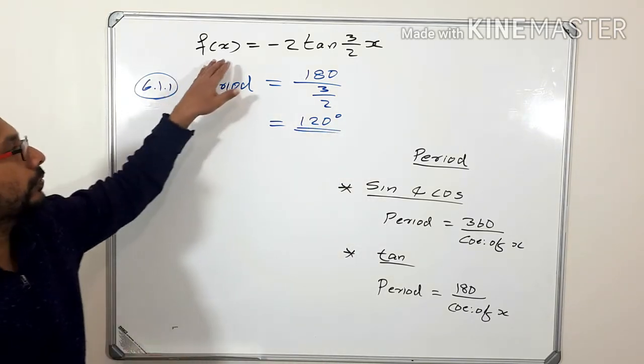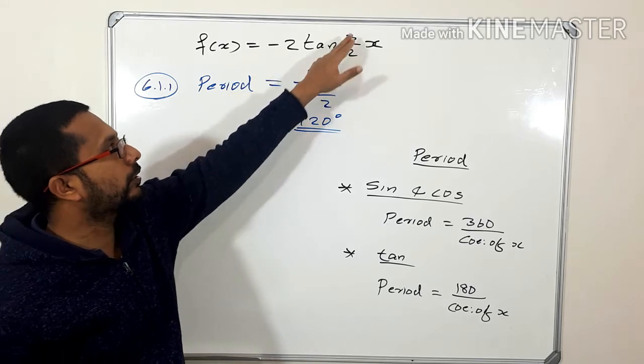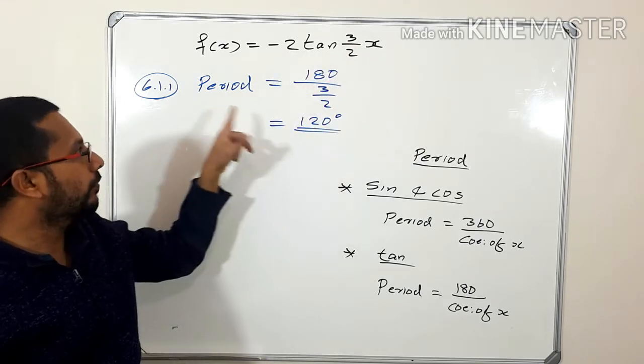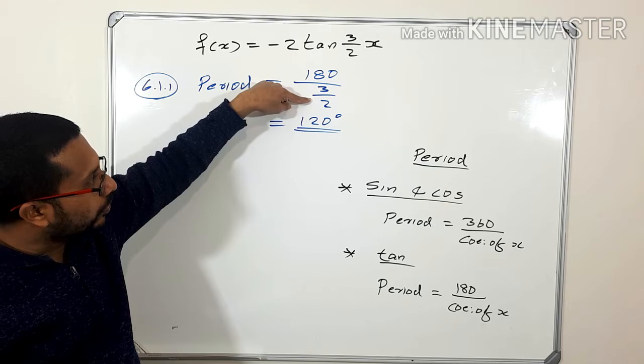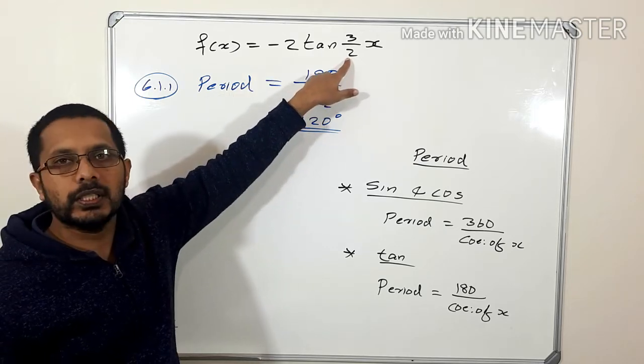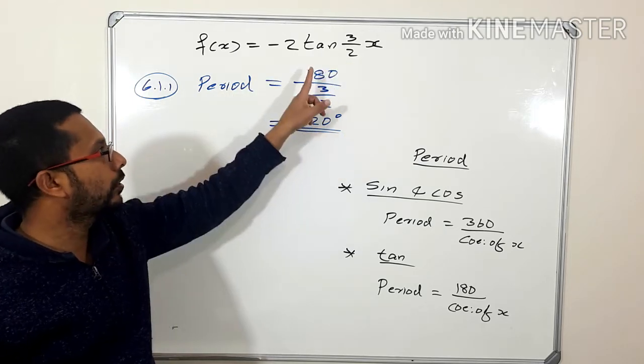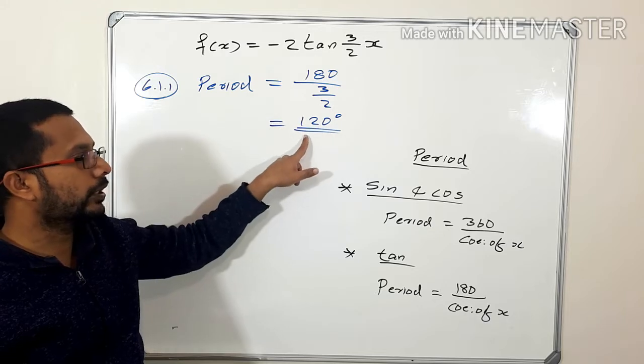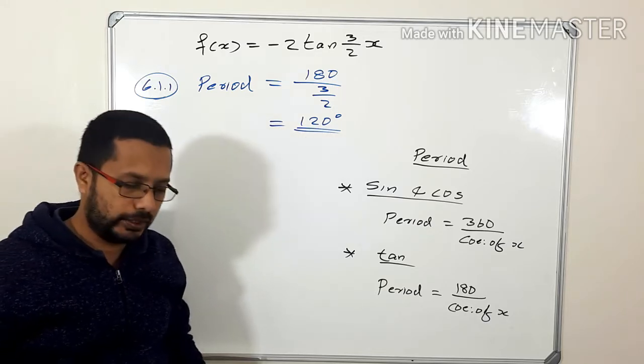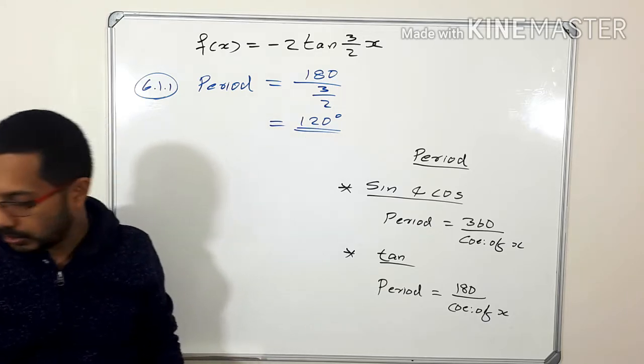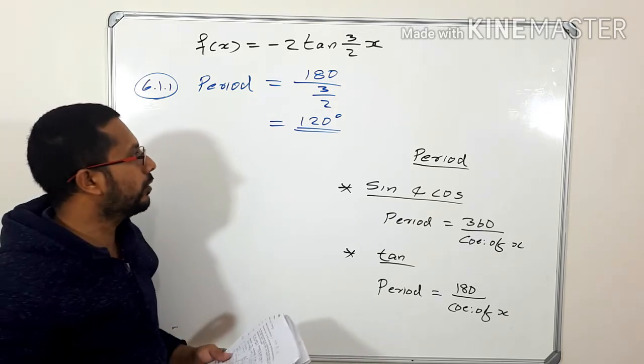So the period of this function, minus 2 tan 3 over 2x, is 180 divided by the coefficient of x. Here the coefficient of x is 3 over 2. So 180 divided by 3 over 2 is 120 degrees. Okay. Now let's go to the next question, 6.2.